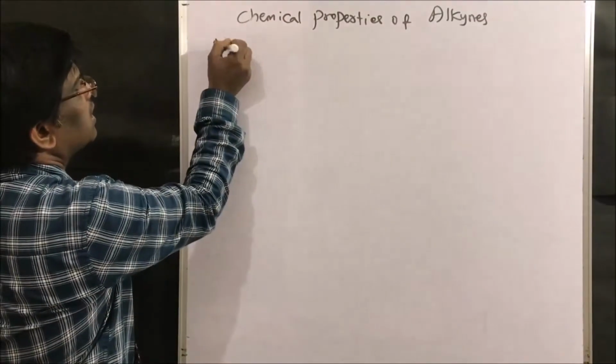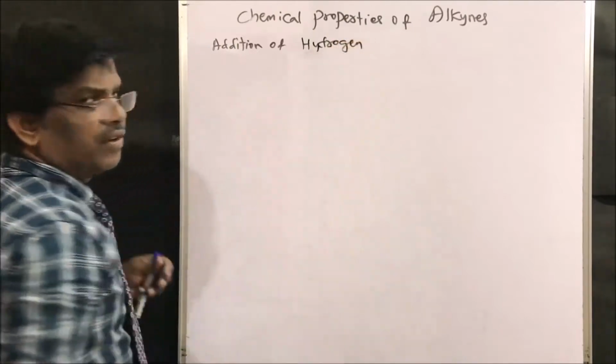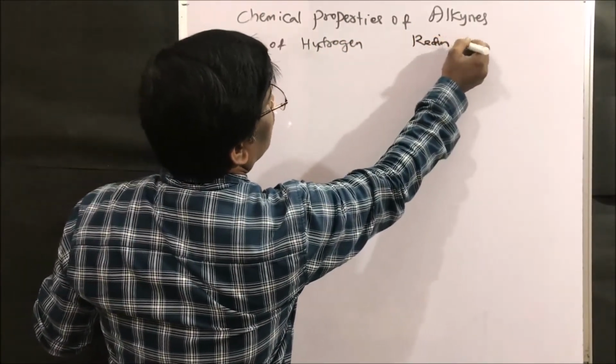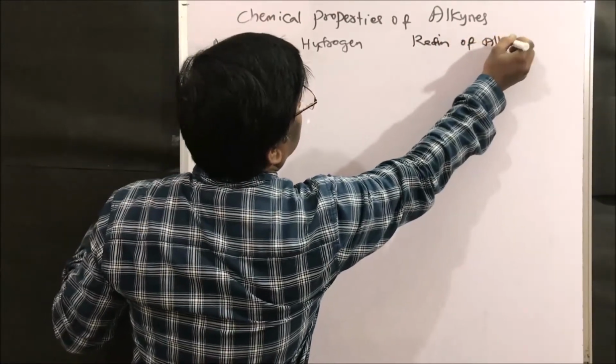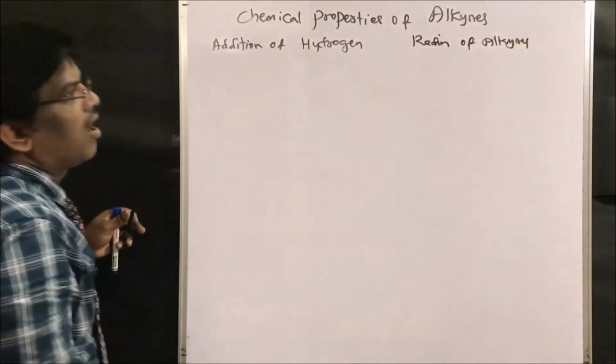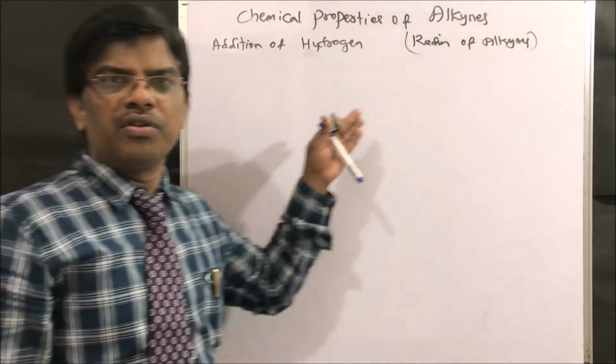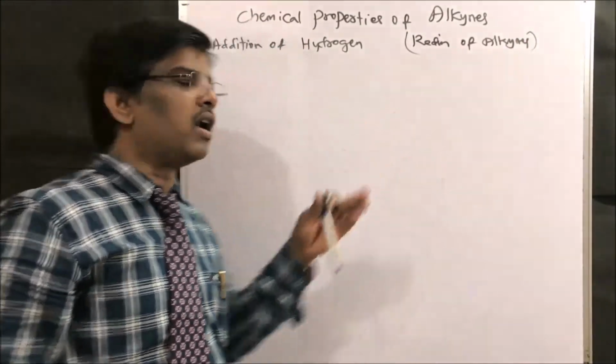Addition of hydrogen, which is also known as reduction of alkynes, where the triple bond is reduced to a double bond or single bond.